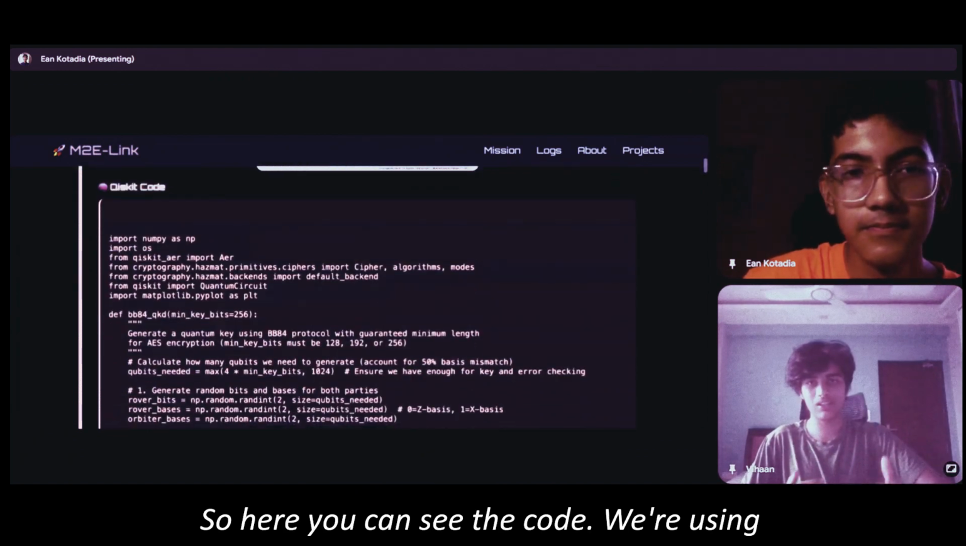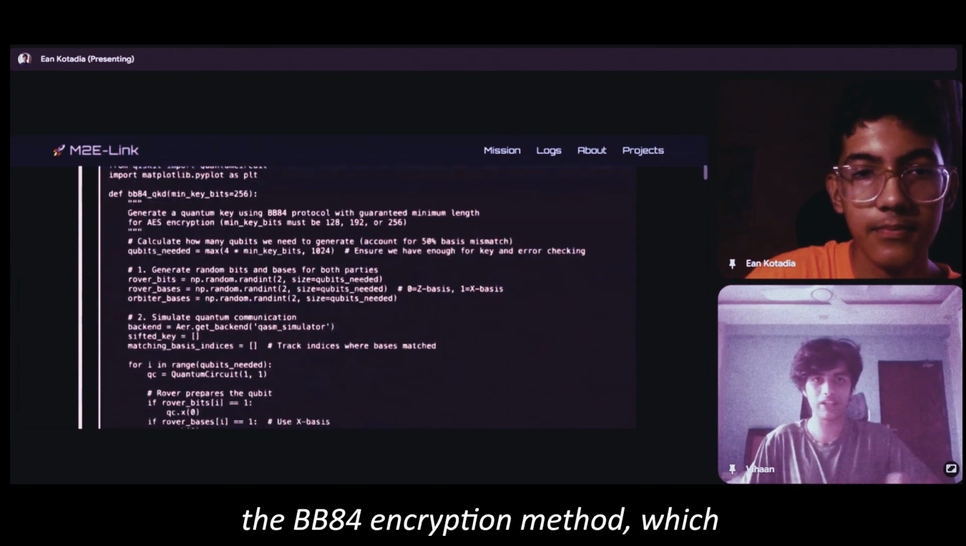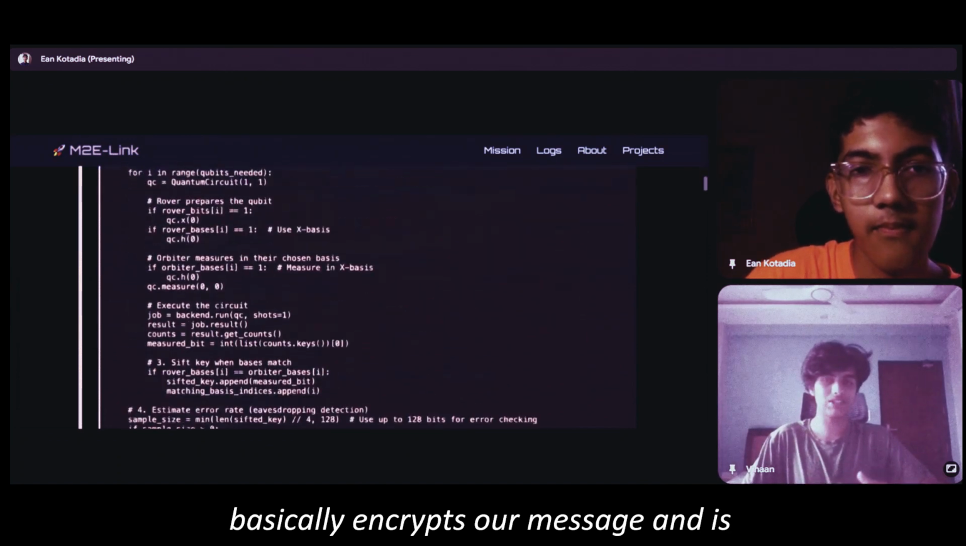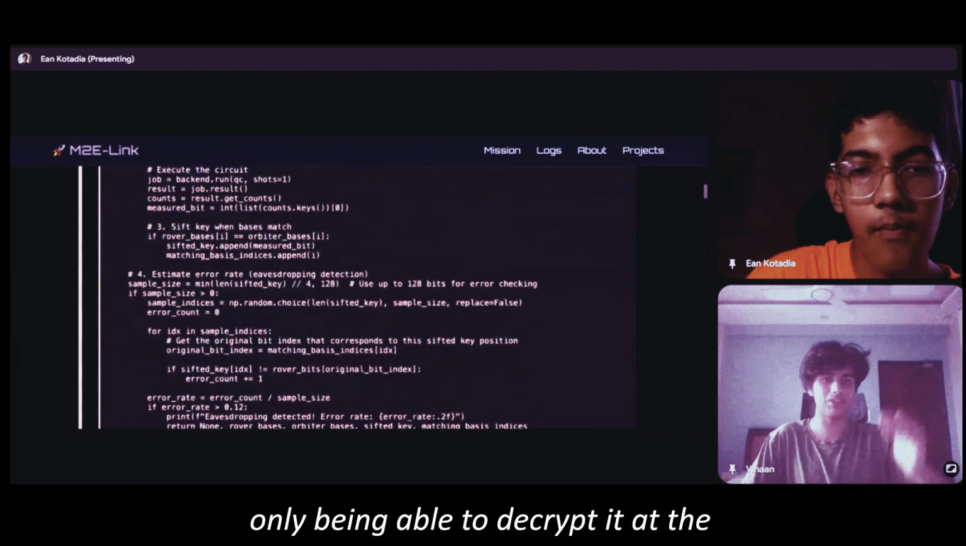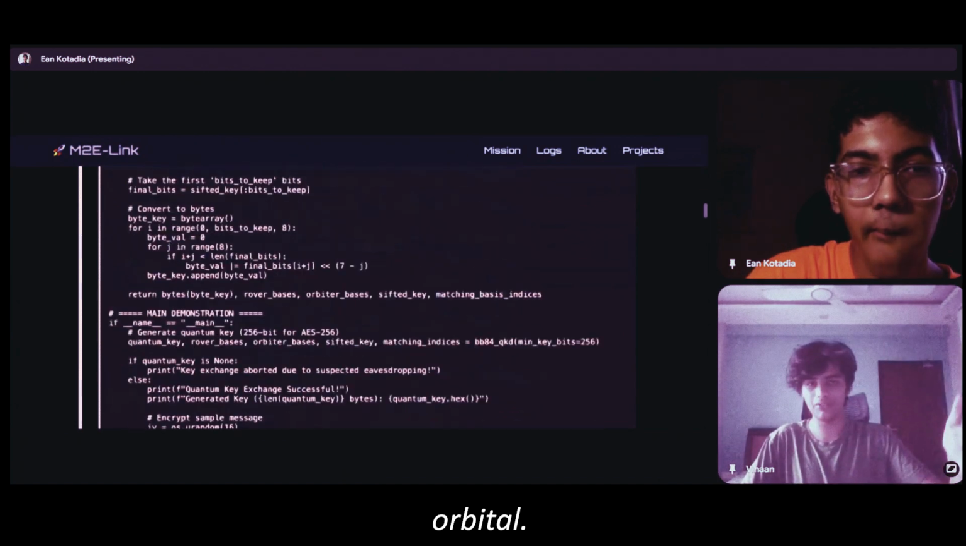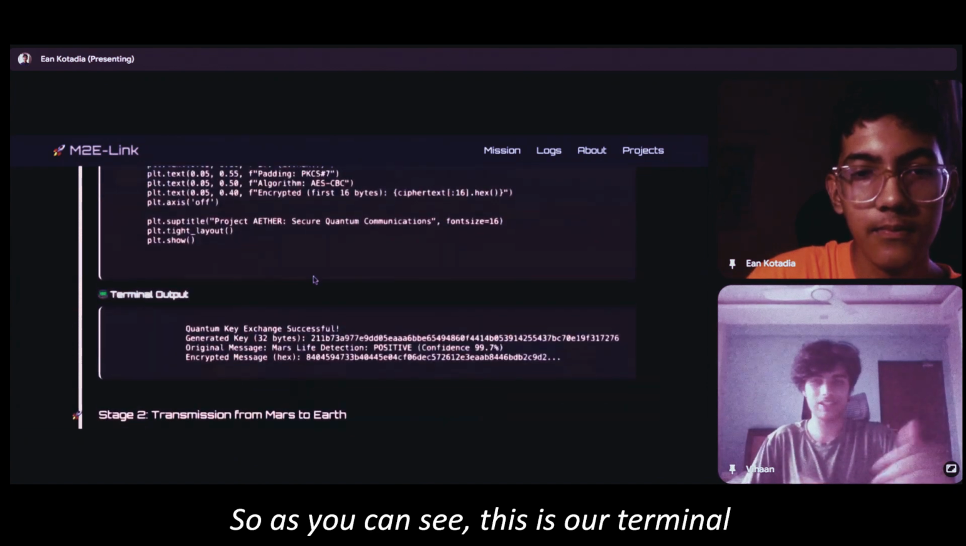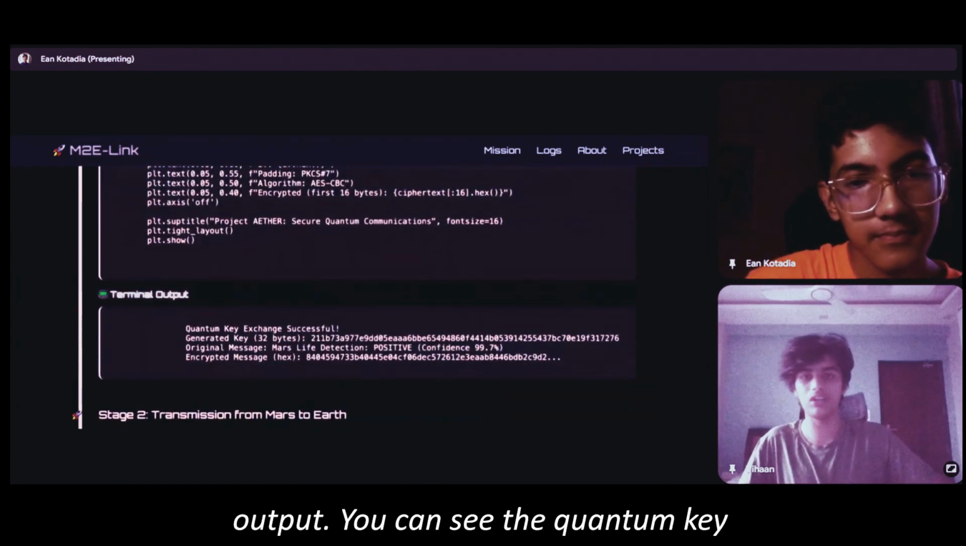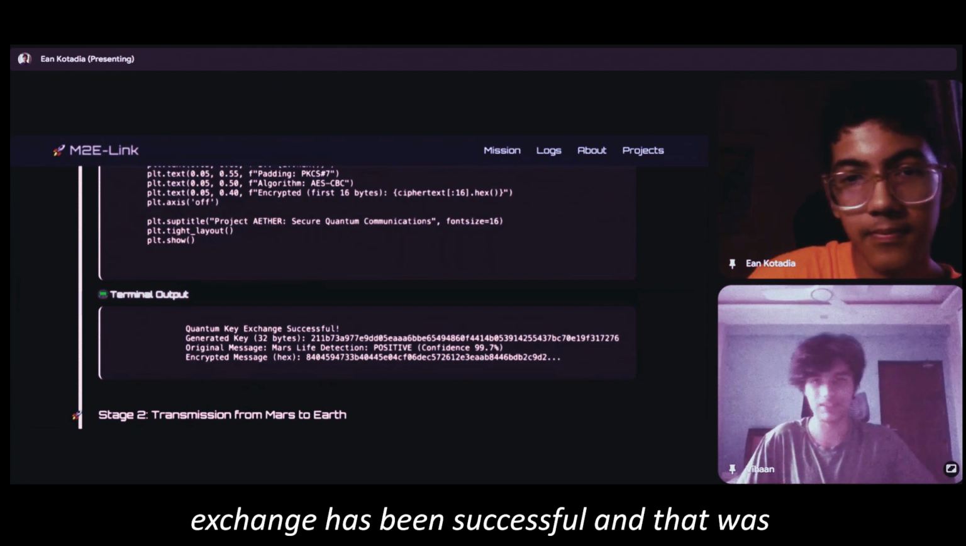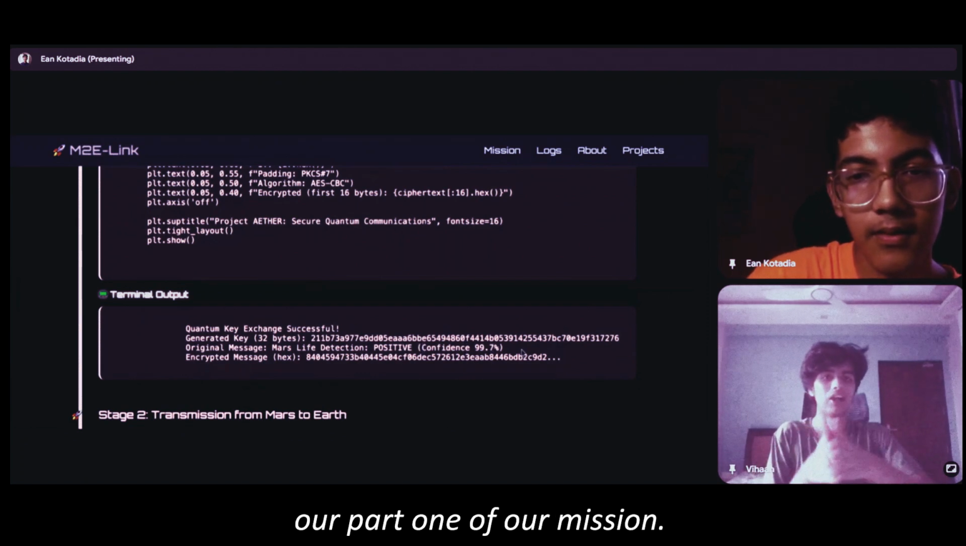So here you can see the code. We're using the BB84 encryption method, which basically encrypts our message and is only able to be decrypted at the orbital. So as you can see, this is our terminal output. You can see the quantum key exchange has been successful, and that was part 1 of our mission.